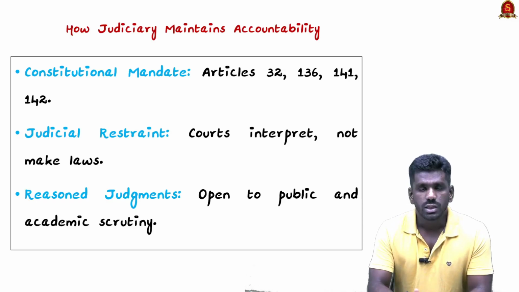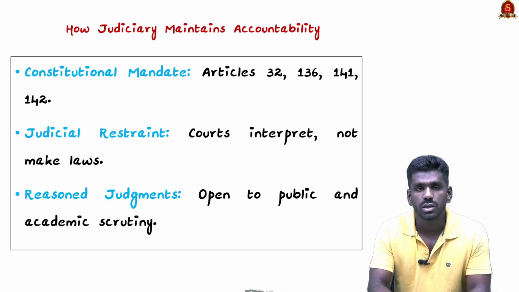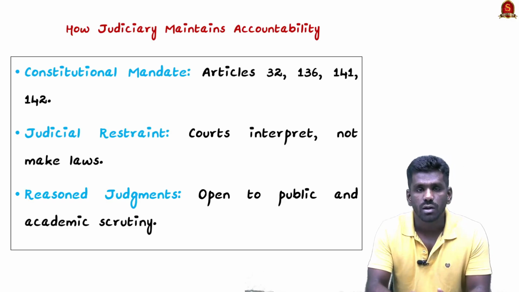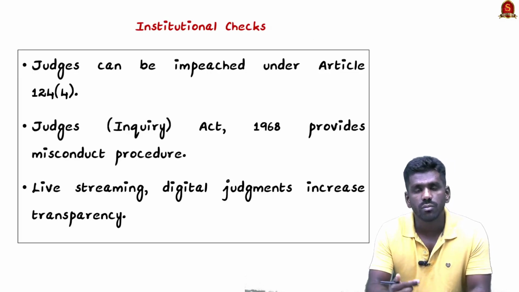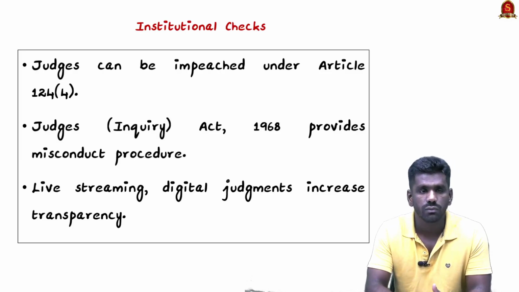The judiciary is also open to public scrutiny and academic scrutiny, and judicial documents are now digitalized, so they are available to all, which makes for transparency. So the judiciary is actually accountable and functioning within constitutional limits. There are also institutional checks for judges. Judges can be impeached through the legal process under Article 124, and the Judges Inquiry Act of 1968 provides the procedure for removing judges based on misconduct.